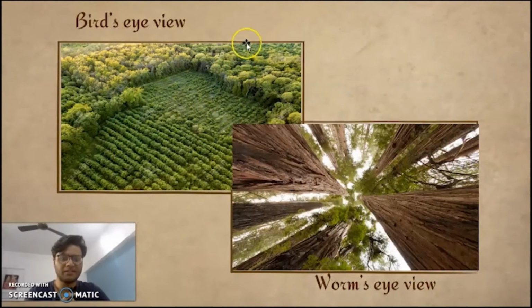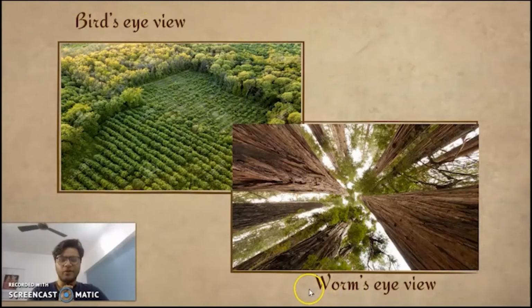I don't want to look at this particular tree or that particular tree. I want to look at this entire image, right? This becomes the study of macroeconomics. You look at the entire economy, the entire country, the entire world as an economic unit, as an economic agent. This is what the bird's eye view entails.